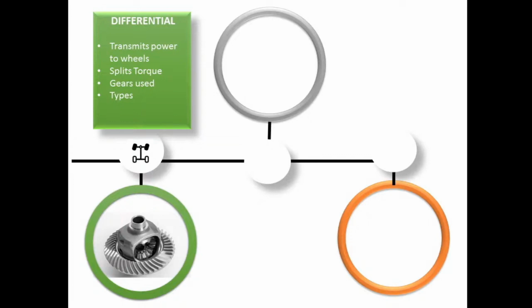Now, what does the differential do? It reduces the speed of the inner wheel, which has to travel a smaller distance, and it increases the speed of the outer wheel, which has to travel a longer distance. Basically, bevel gears are used for the differential. There are four types of differential. You can see in the figure, an open type of differential is used. Other than this, there is a spool type, limited slip type differential, as well as a locking type of differential.